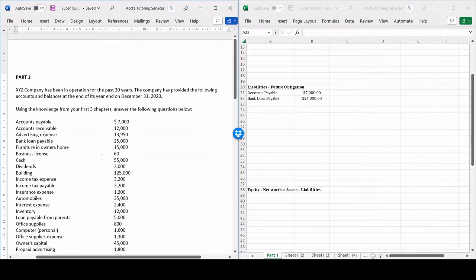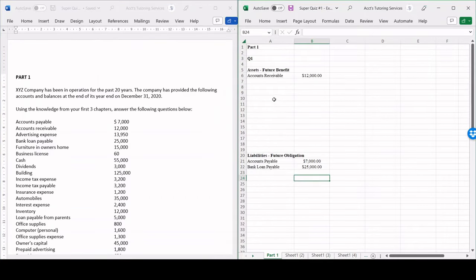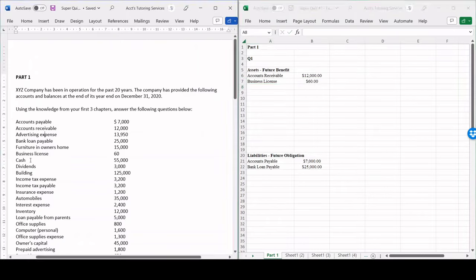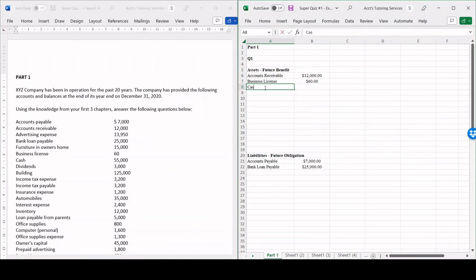Now, business license is once again a future benefit. Business license. It's a future benefit because this license gives us the right to run our business, which is a future benefit. Cash is a future benefit, so that's an asset.